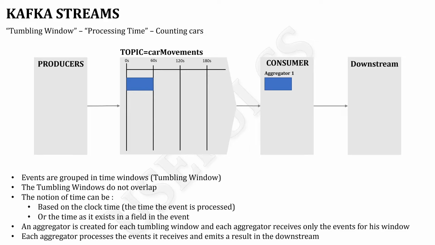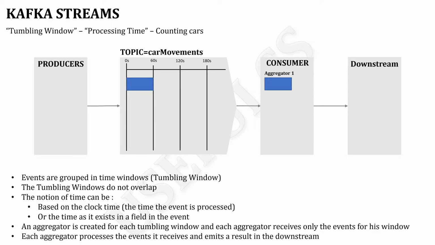Hi everybody, in this video I'm going to present the principles of tumbling windows using Kafka Streams, so that we can, for example, count the number of cars for a specific period of time in specific areas. We will do this later using an implementation with Scala. But for now, we present just the principles.